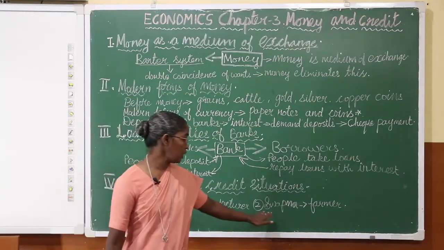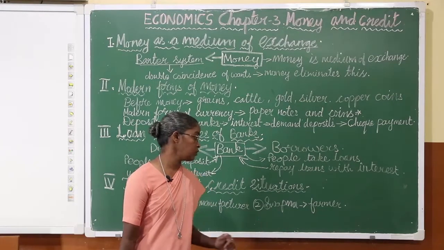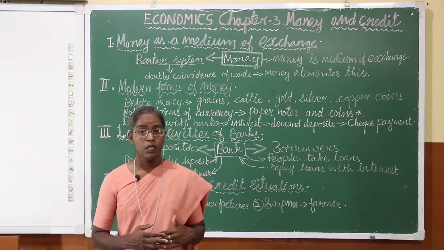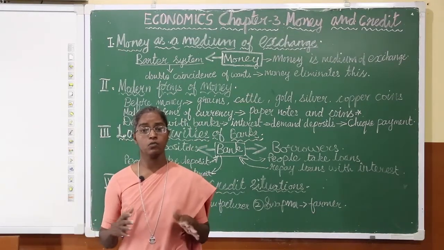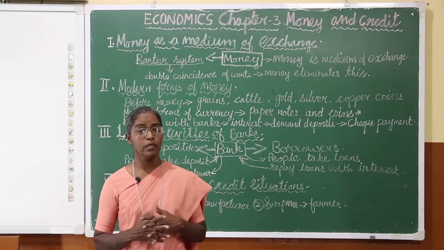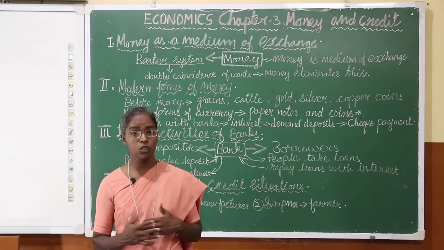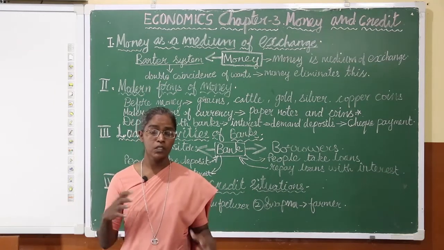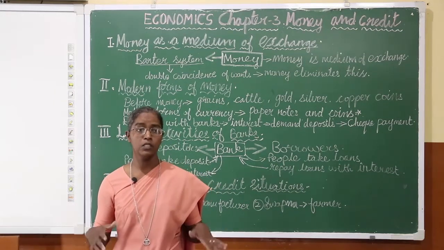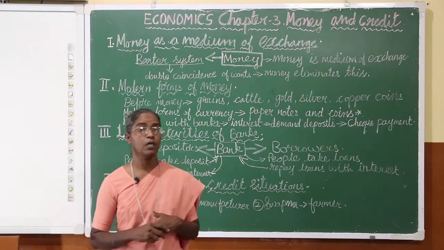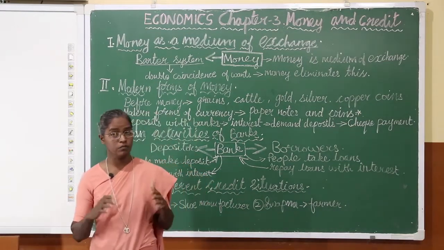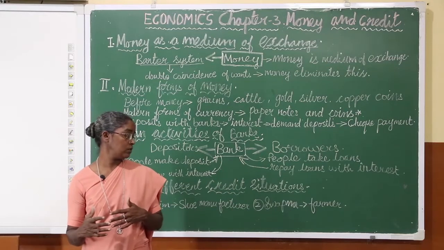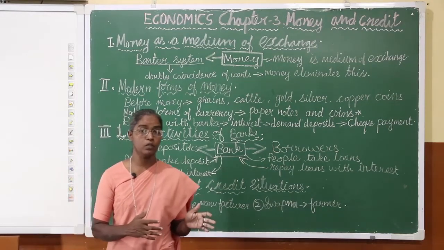Whereas the second example we speak about is Sapna the farmer. Sapna is a farmer and she has a small plot of land. What does she do? She goes to the bank, takes a loan and invests this loan in the small piece of land.